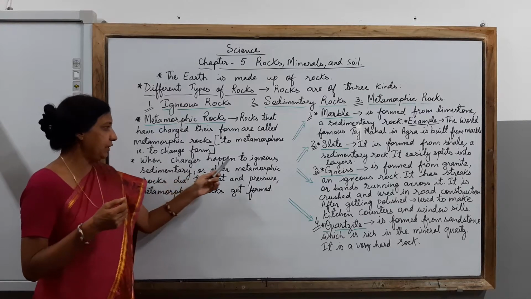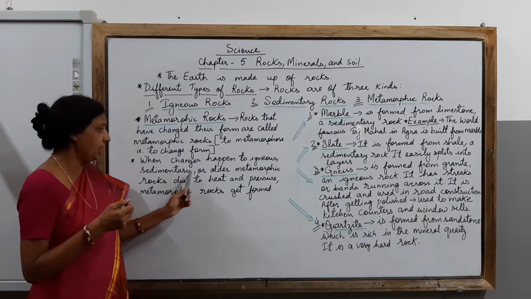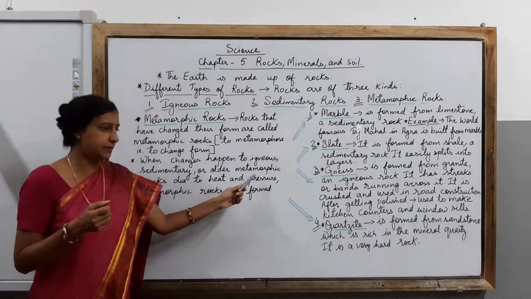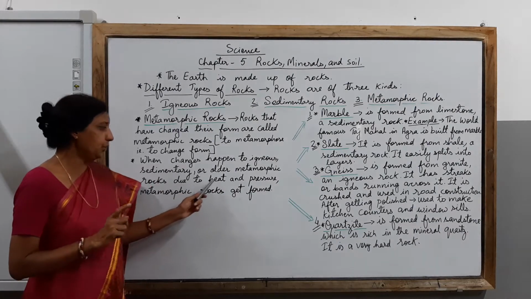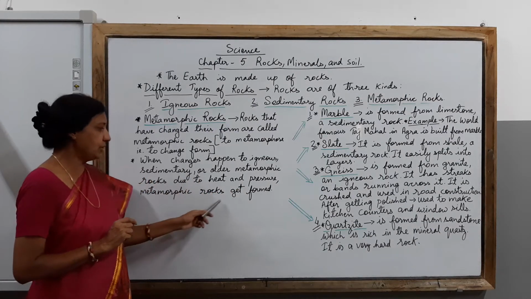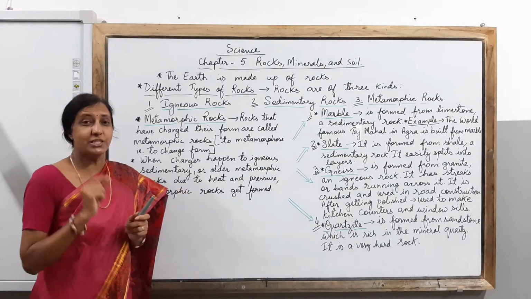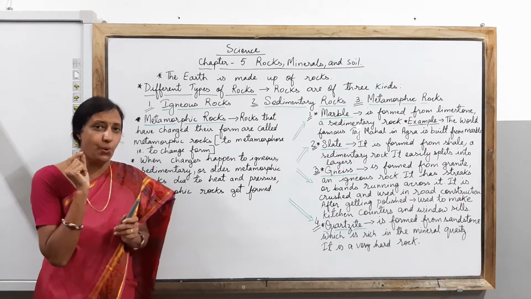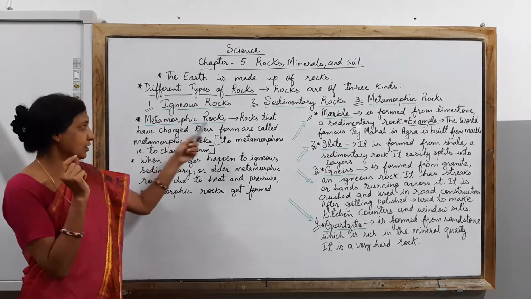When changes happen to igneous, sedimentary or older metamorphic rocks due to heat and pressure, metamorphic rocks get formed. So this is the main thing which you should know. How are metamorphic rocks being formed?